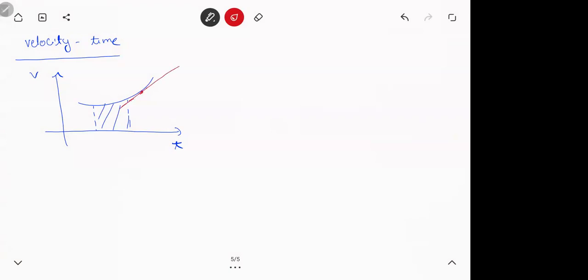This is the tangent. So what is slope here? Slope is dv by dt, velocity by time, which is acceleration. So in a velocity time graph, the slope gives you acceleration. What about area? Area is integral velocity into time.